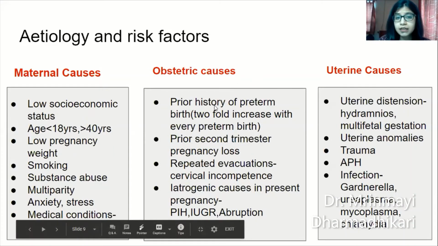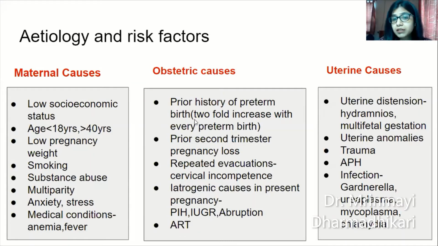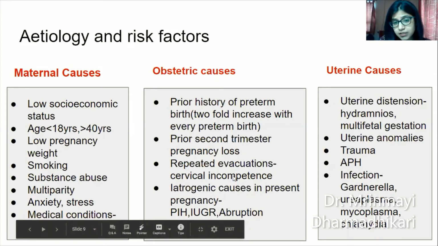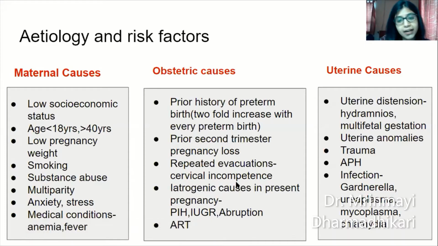You must know these. Prior history of preterm birth increases the recurrence rate by twofold. Prior history of second trimester pregnancy loss, again, increased risk for preterm birth in the present pregnancy. Repeated evacuations, giving rise to cervical incompetence due to cervical trauma. Iatrogenic causes in the present pregnancy like severe preeclampsia, eclampsia, IUGR, or abruption, all iatrogenic causes of preterm births. And assisted reproductive technology is also associated with higher risk of preterm labor.